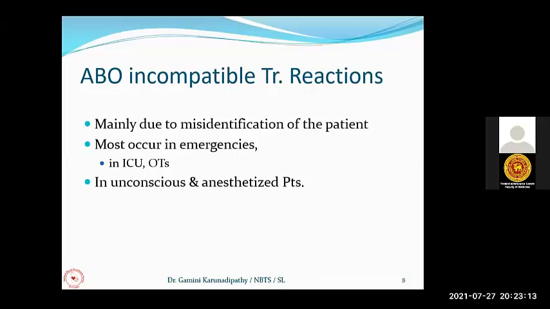But still we get 7, 8, 10 deaths from ABO incompatible transfusion reactions annually. So why are we getting ABO incompatible transfusion reactions if we are issuing correct compatible blood to the patient?